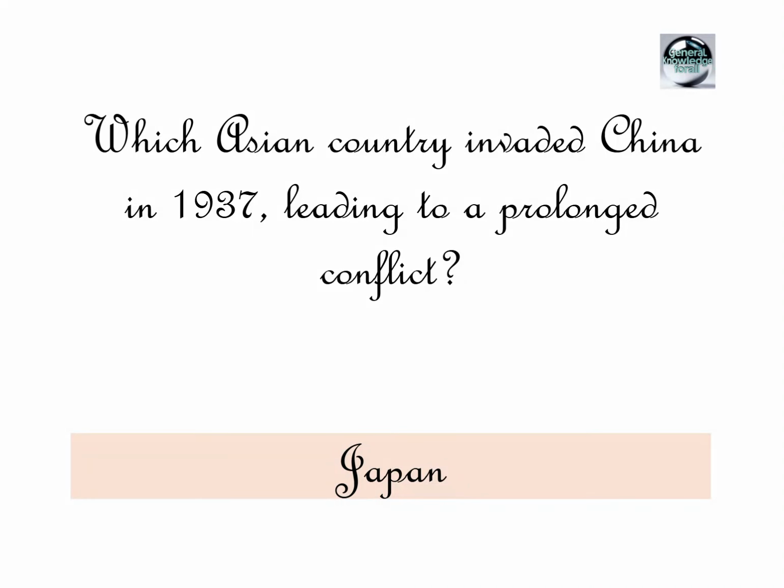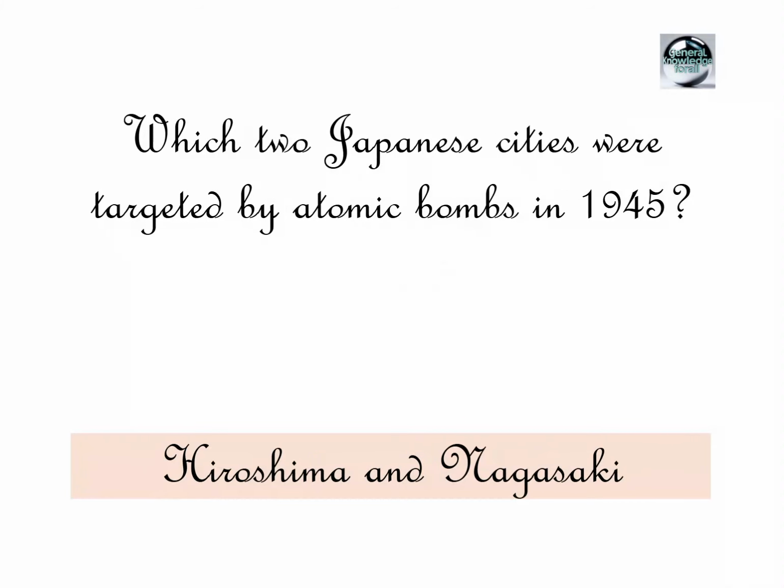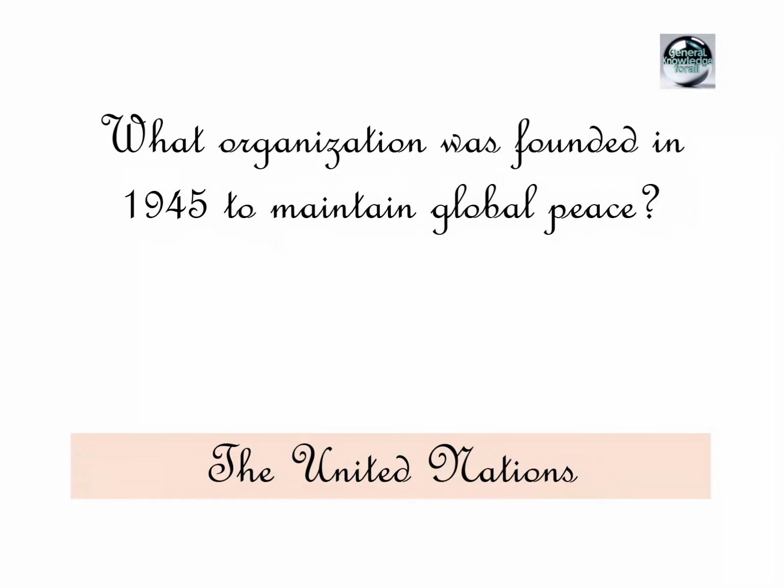Which Asian country invaded China in 1937, leading to a prolonged conflict? Japan. What event led directly to the United States' entry into World War II? The attack on Pearl Harbor. Which two Japanese cities were targeted by atomic bombs in 1945? Hiroshima and Nagasaki.